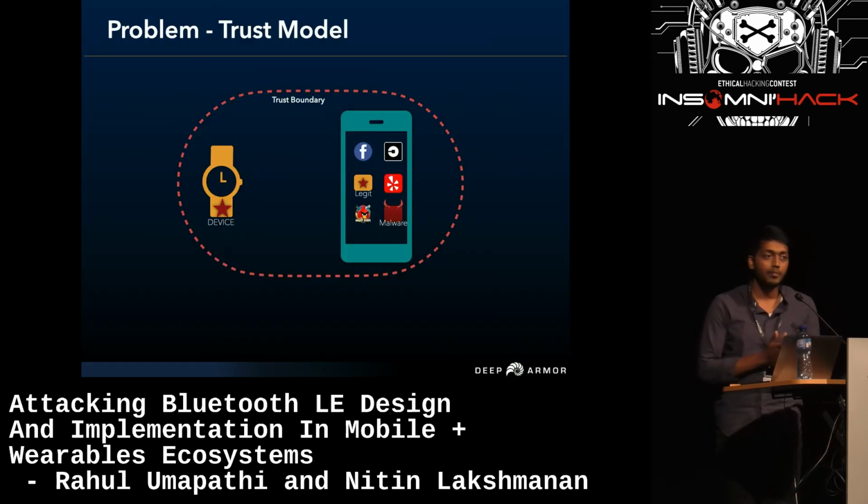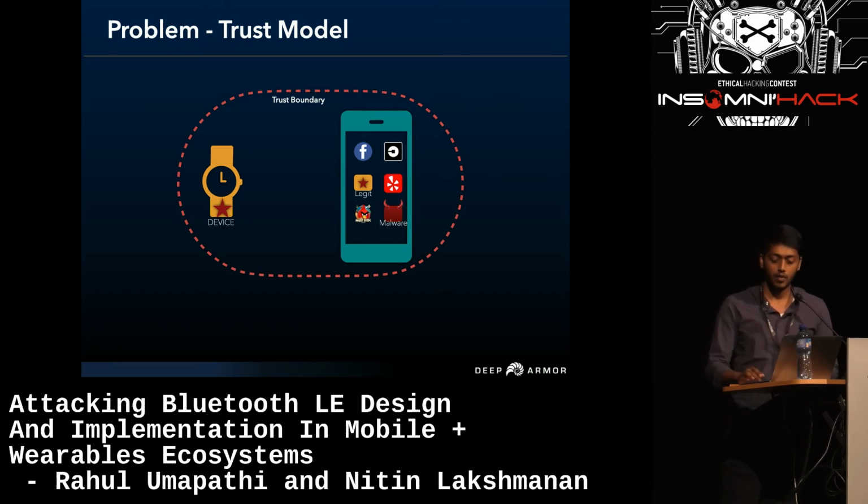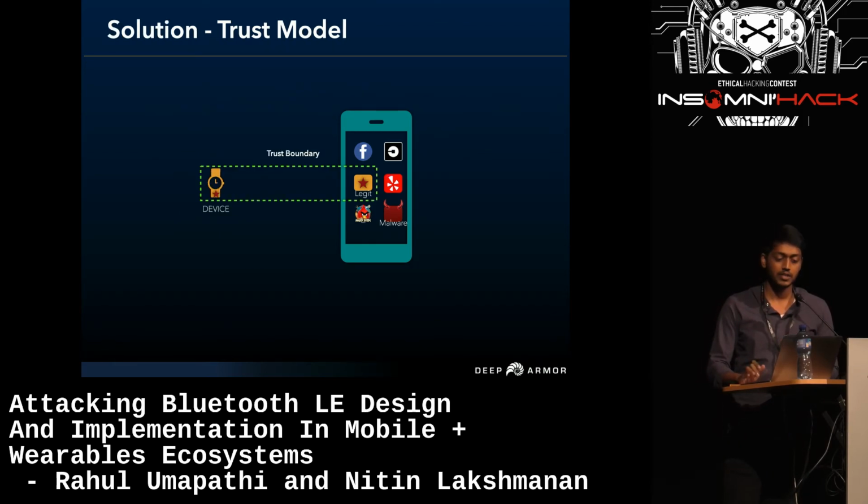So the problem with the trust model was this, that the device was trusting the entire phone. Now the solution for this is for the legitimate application only to have the encryption and trust established between the device and the legitimate application.